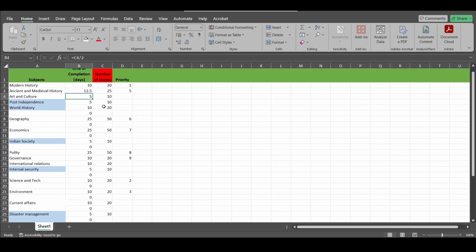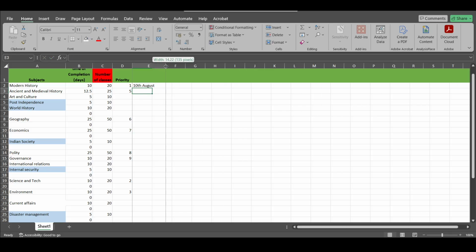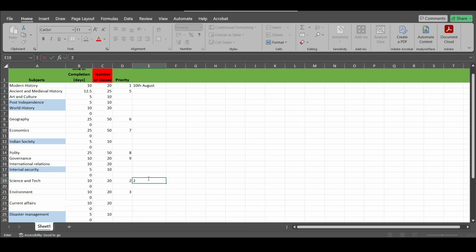तो ये अब मैं डेट लिख देता हूँ. Let us suppose 10th August will be the date on which you can expect this completion. Then science and tech will be around 10th. So we will be doing 20 days each month. So मैं 5 days का रिलैक्सेशन लेता हूँ हर 15 दिन के ऊपर. तो इसके ऊपर मैं देता हूँ 20th August.